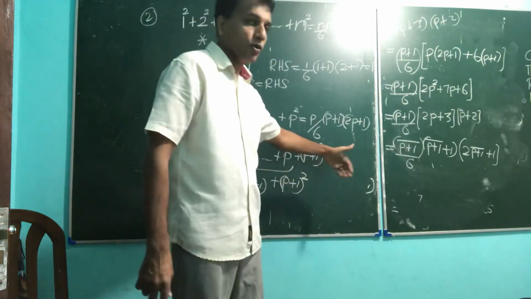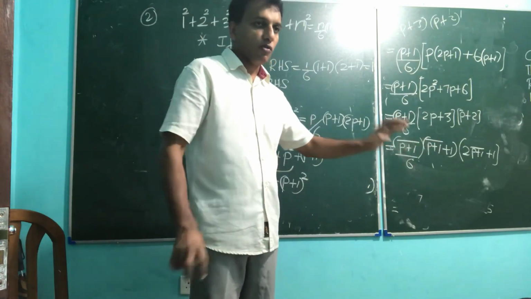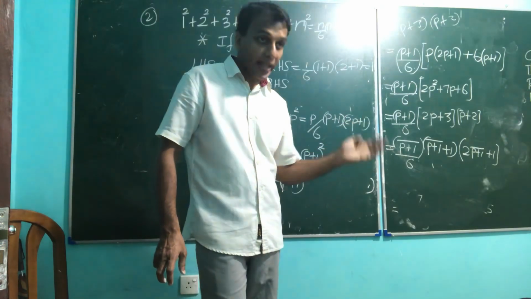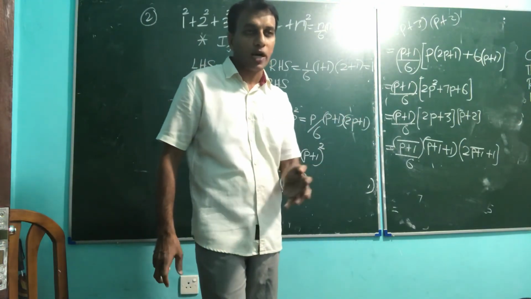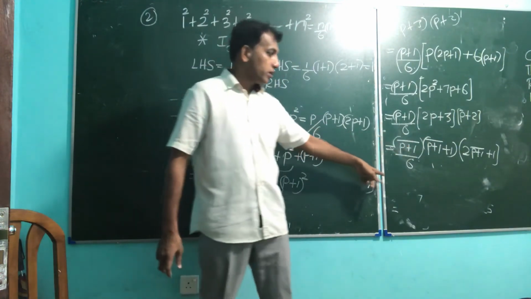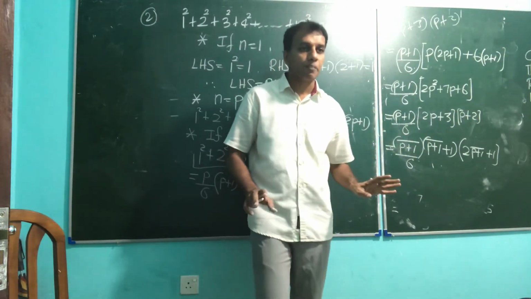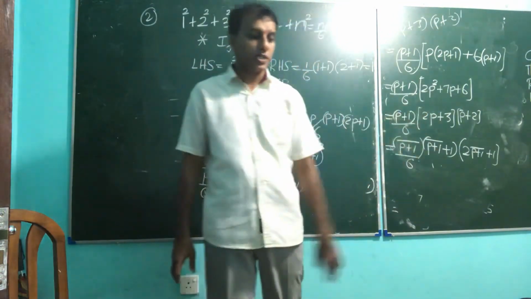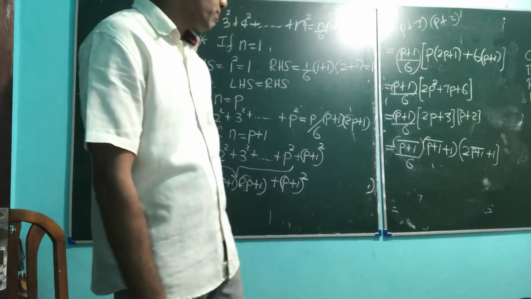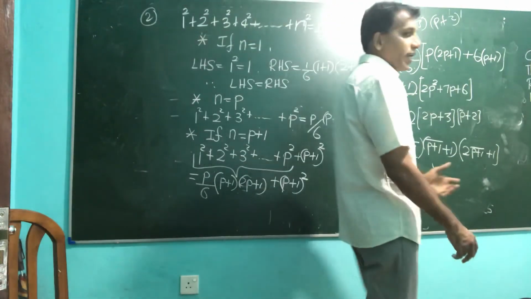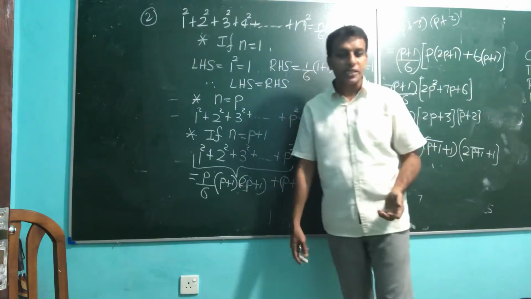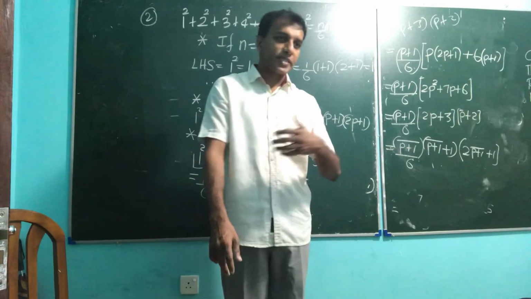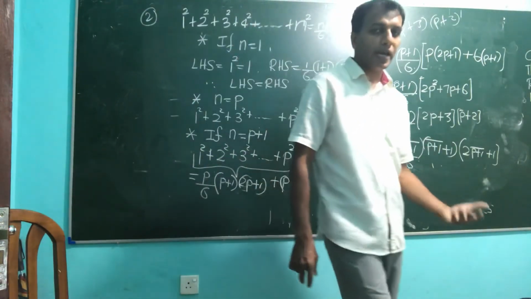Then finally you have to give the answer. If you have shown n equals 1 is true, and if you assume n equals p, hence you got n equals p plus 1, therefore give the answer. Therefore the given statement is true for every positive integer n.